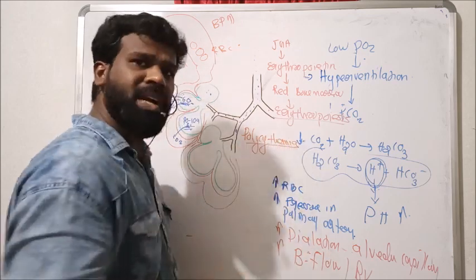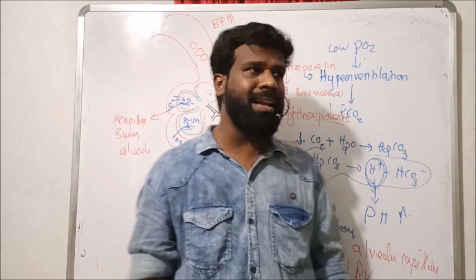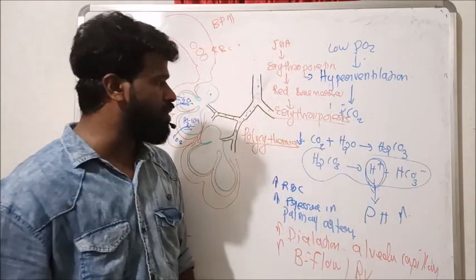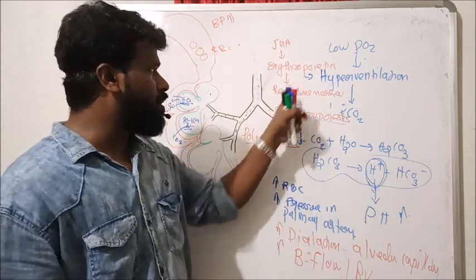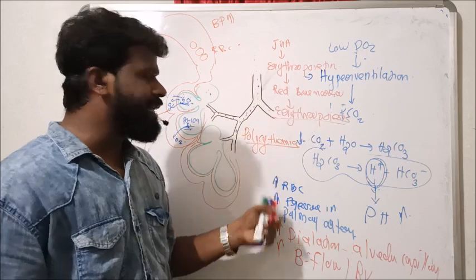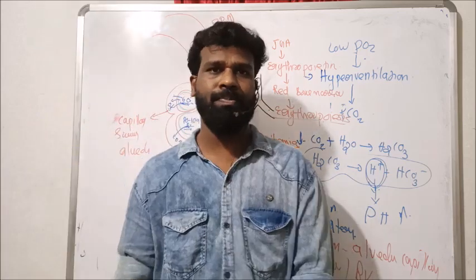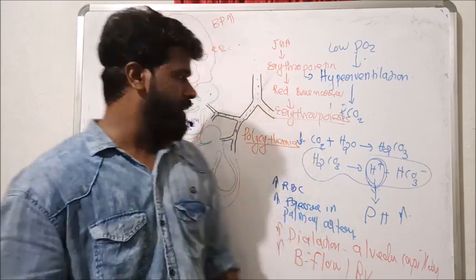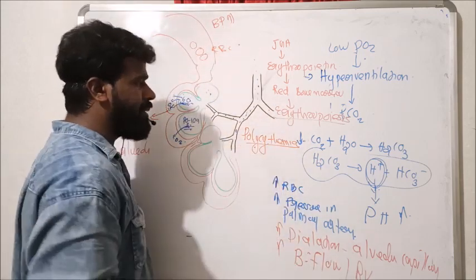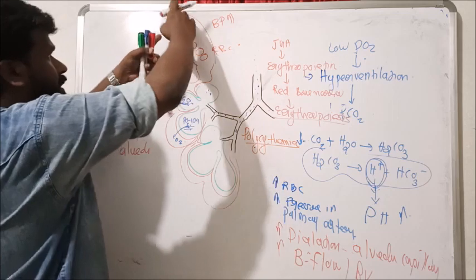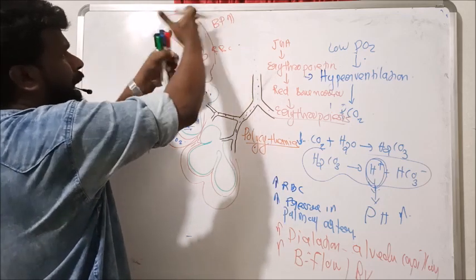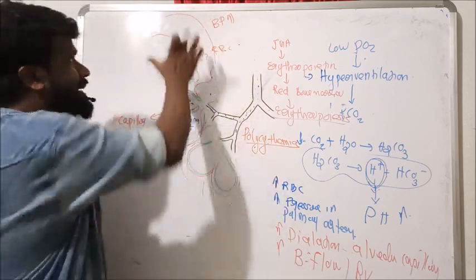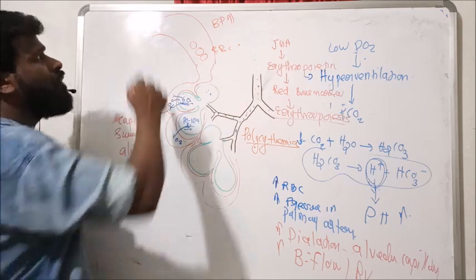Polycythemia occurs in higher altitude because, in response to low oxygen concentration, these juxtaglomerular cells secrete erythropoietin and increase RBC production. The condition is polycythemia, increased RBC production. So one change is polycythemia, and as well, the blood pressure in the pulmonary artery increases.